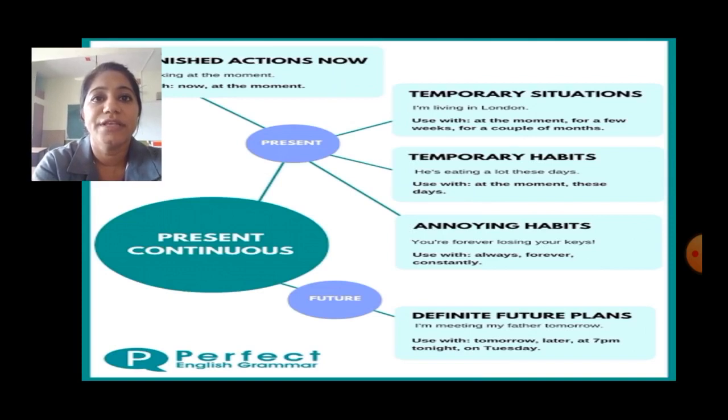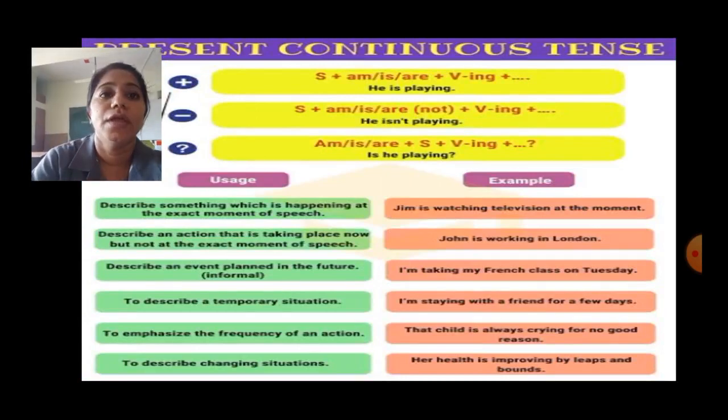Next, present continuous tense is used in definite future plans. I am meeting my father tomorrow. Here, tomorrow, later, at 7 pm, tonight, on Tuesday, state that it is definite future plan. So we will use present continuous tense. Present continuous tense is used to describe something which is happening at the exact moment of speech. For example, Jim is watching television at the moment.